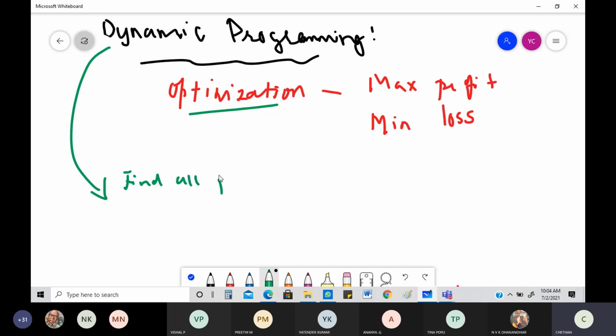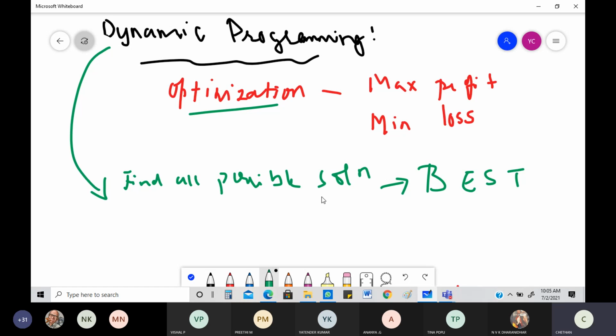You find all possible solutions, and among all those possible solutions, you pick the best one. That's called dynamic programming. So you do everything. What is the meaning of dynamic? Something in motion, something that is happening every time, and you pick the best one. So that's called dynamic programming, picking the best solution possible.